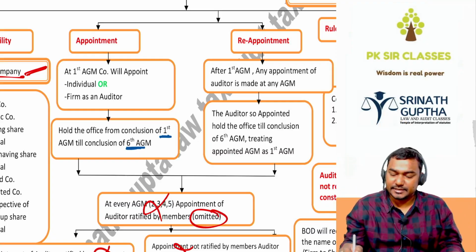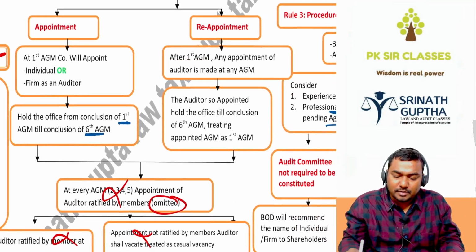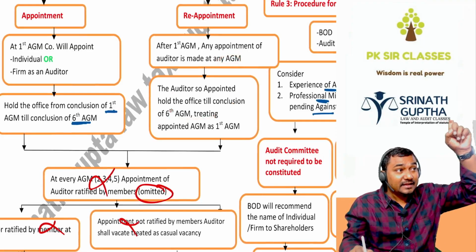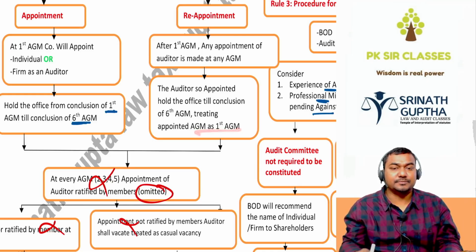Till the sixth AGM. After the first AGM, any appointment of auditor made at any AGM, the auditor so appointed shall hold the office till the conclusion of the sixth AGM, treating the appointed AGM as the first AGM.